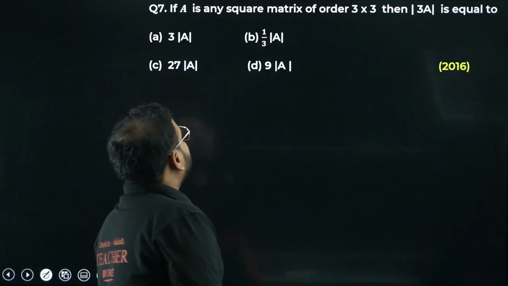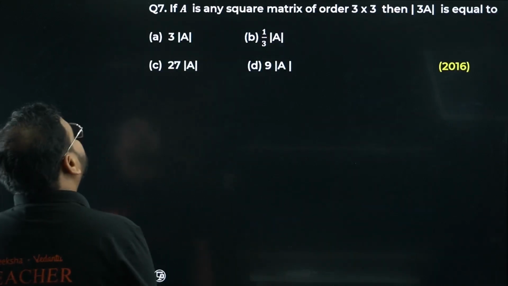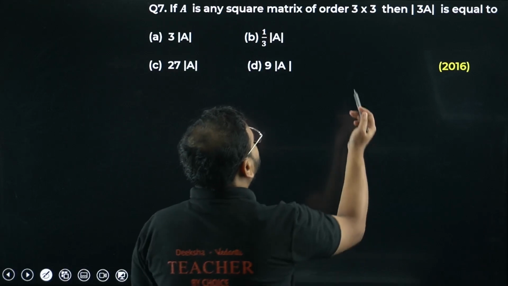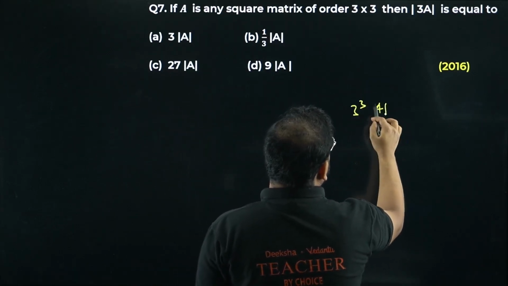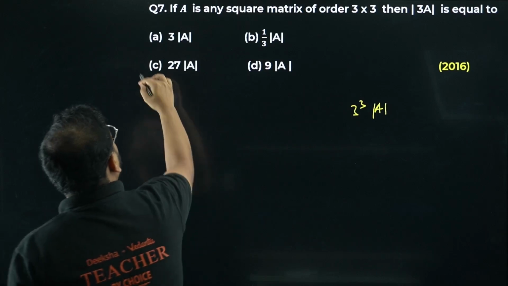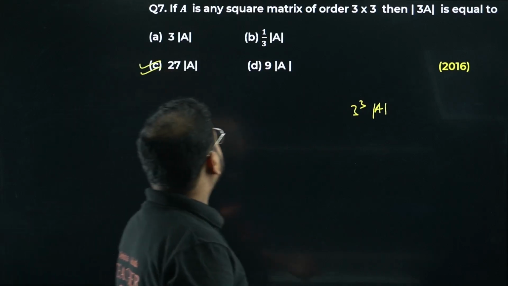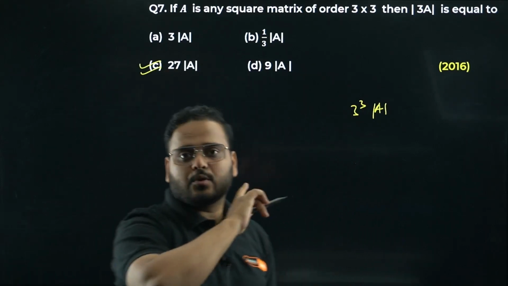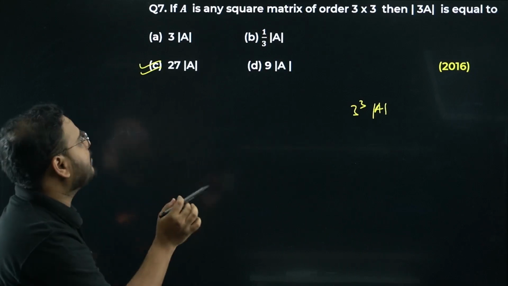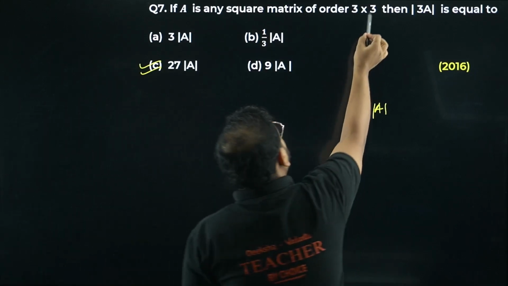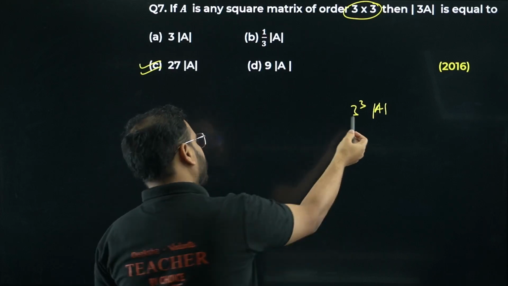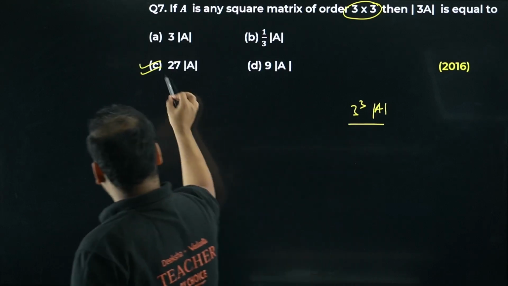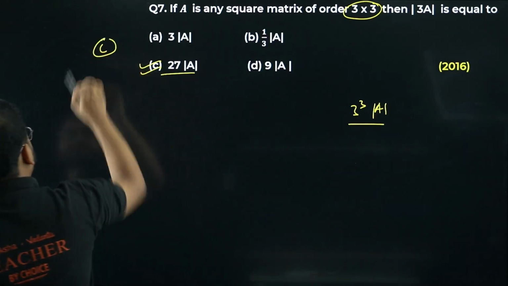If A is any square matrix. Okay, this is simple. It will become 3 cube determinant of A. So 27 determinant of A. Correct? Yeah, we take 3 common from each of the rows. So 3, then again another 3 comes. Total, please check, 3 rows are there. So we can take 3 common from 3 rows. It will become 3 power 3. So the answer is 27 determinant of A. Option C is right.